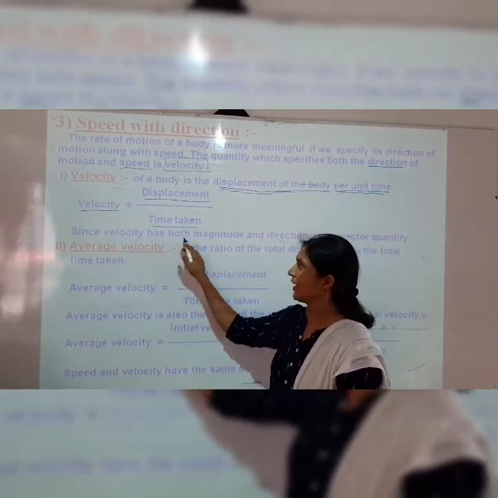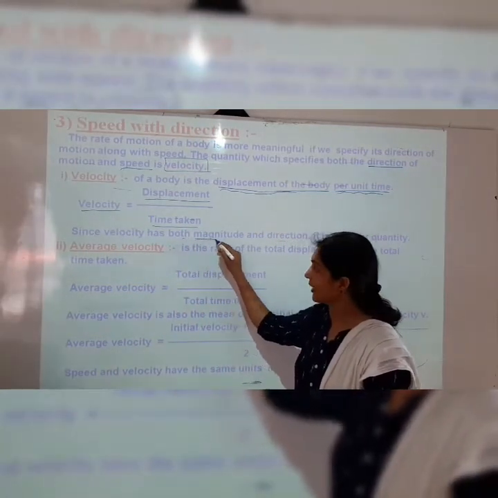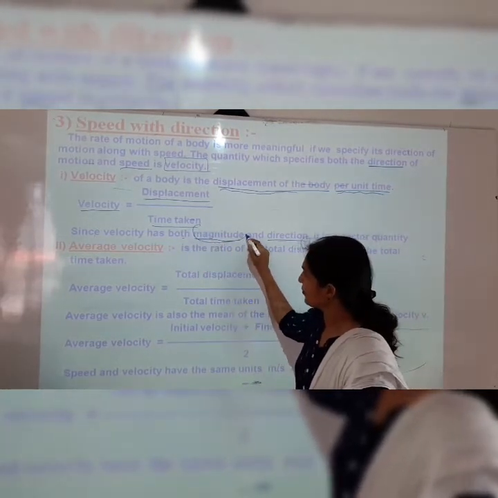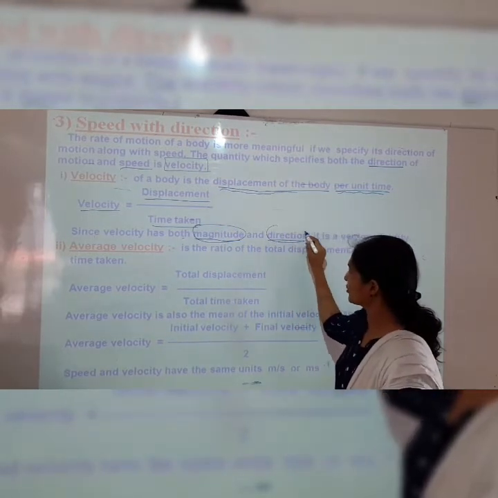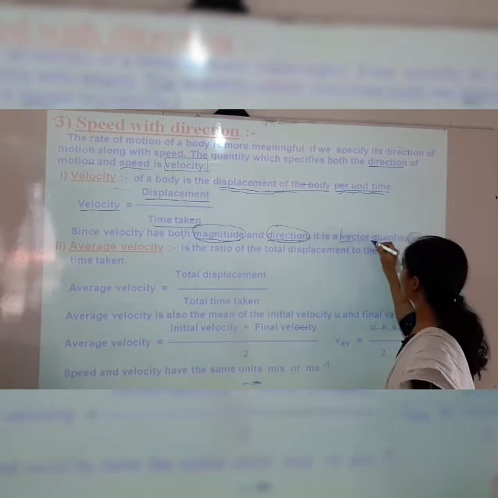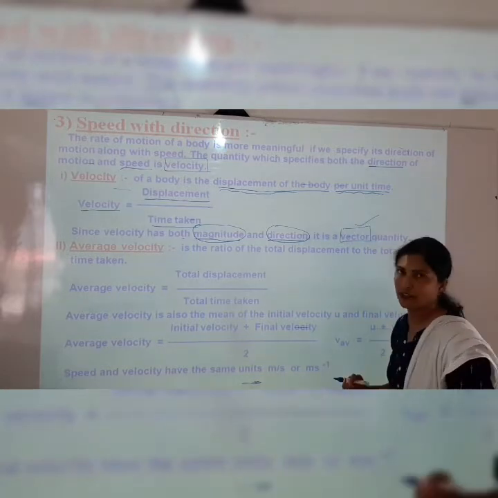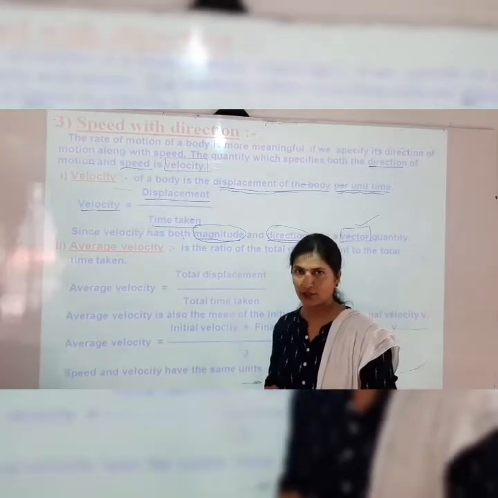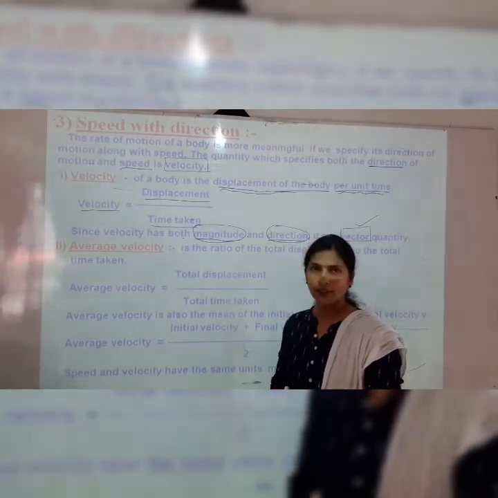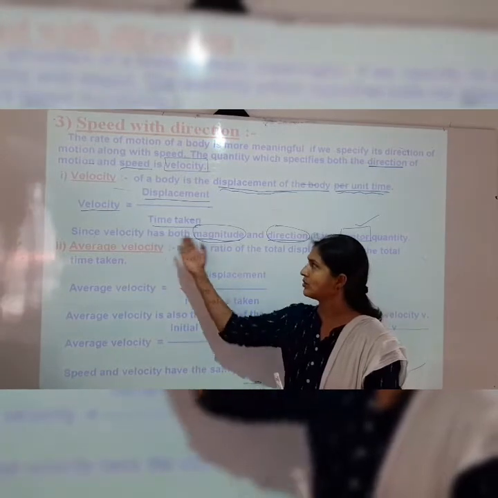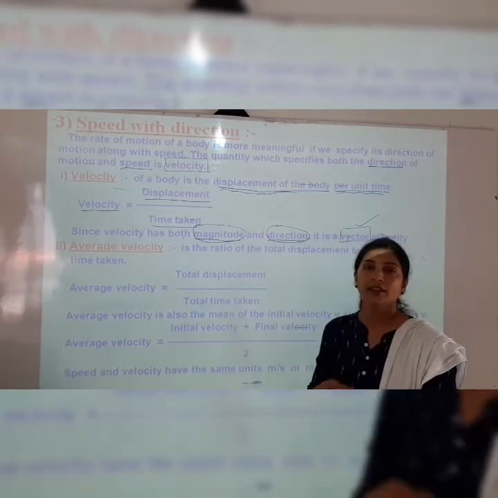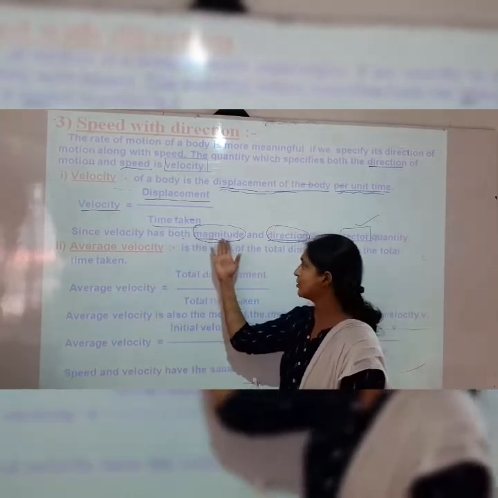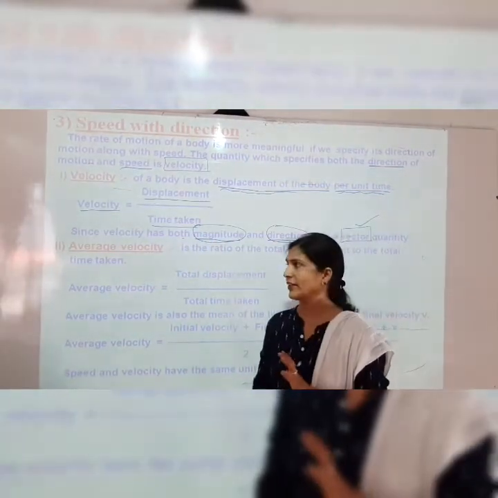Velocity has magnitude as well as direction. So because of the magnitude and because of the direction, velocity is a vector quantity. A vector quantity has magnitude as well as direction. When any quantity shows magnitude as well as direction, it is considered a vector quantity. So velocity shows both magnitude as well as direction, so it is a vector quantity.